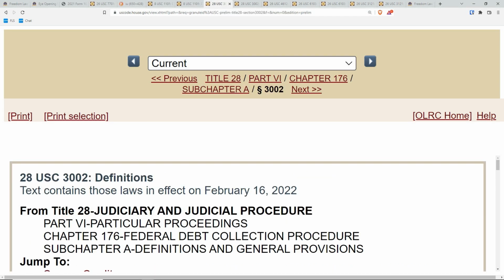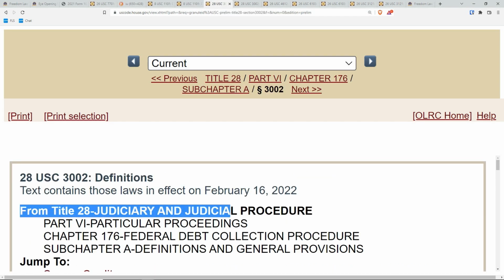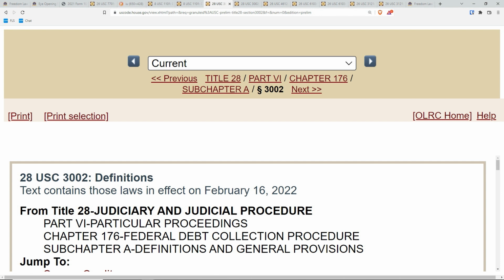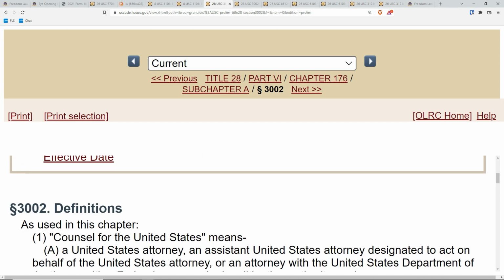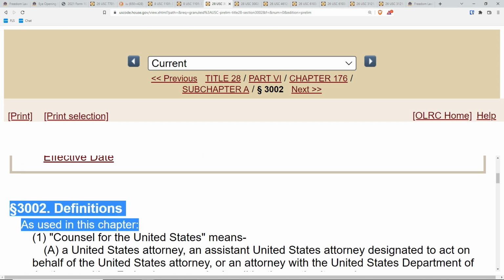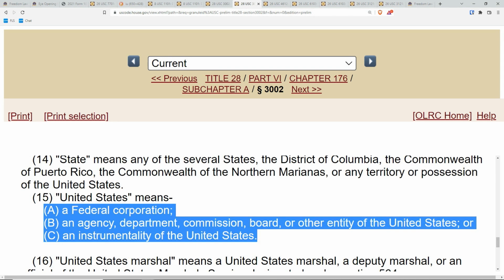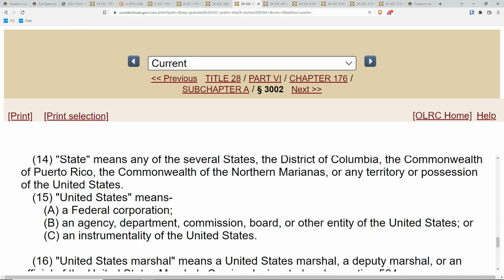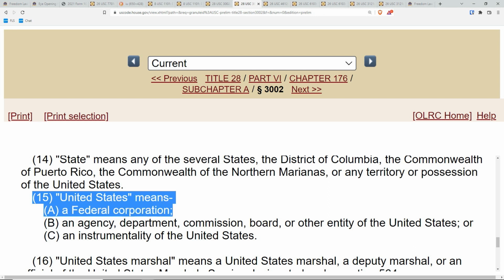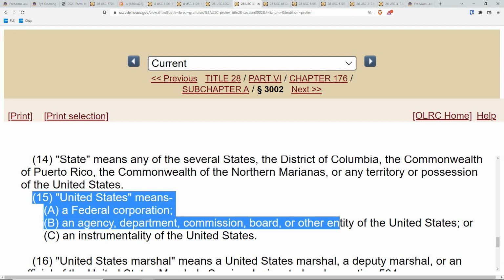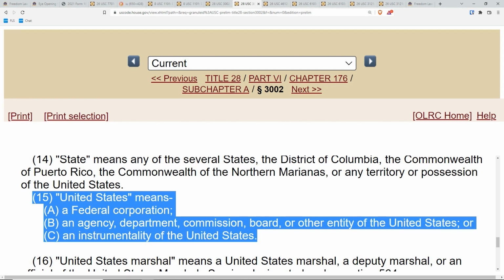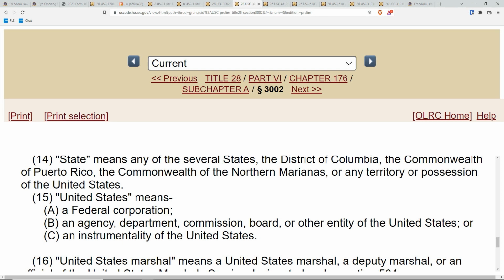And sometimes, like Title 28, in judicial procedure and definitions, in this one, guess what? The term United States definition, as used in this chapter, as I'll show you, look at this, does not even include any land whatsoever. It only means the federal corporation and any department, commission, board, or other entity of the United States, or any instrumentality of the United States. See, United States does not always mean the land of the 50 states whatsoever.